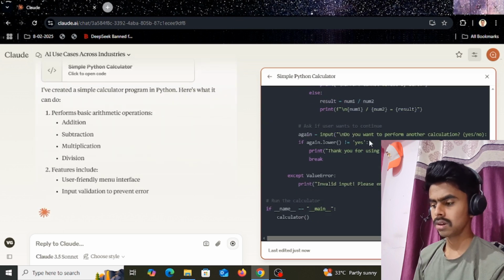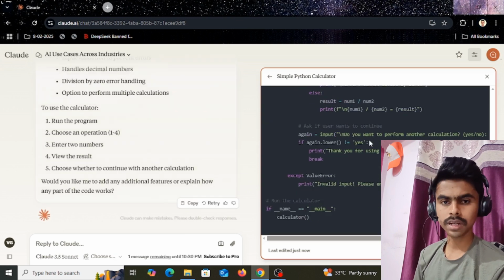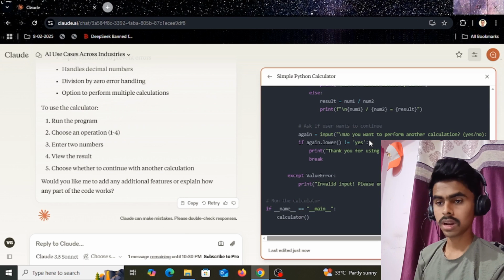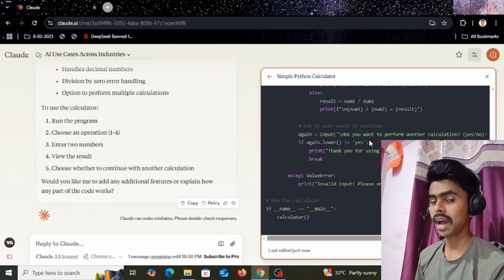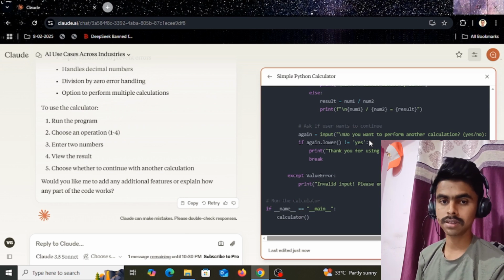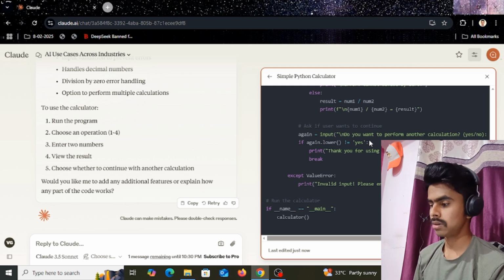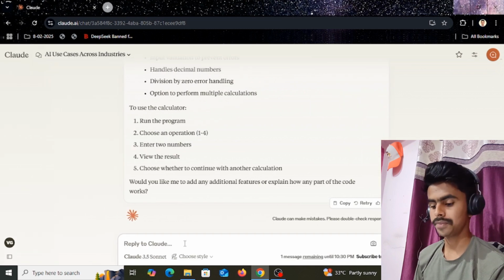I realize when I am using ChatGPT and Claude, Claude is very fast, efficient, and high quality, and has minimum errors as compared to ChatGPT. Okay, so that is the plus benefit of Claude AI.